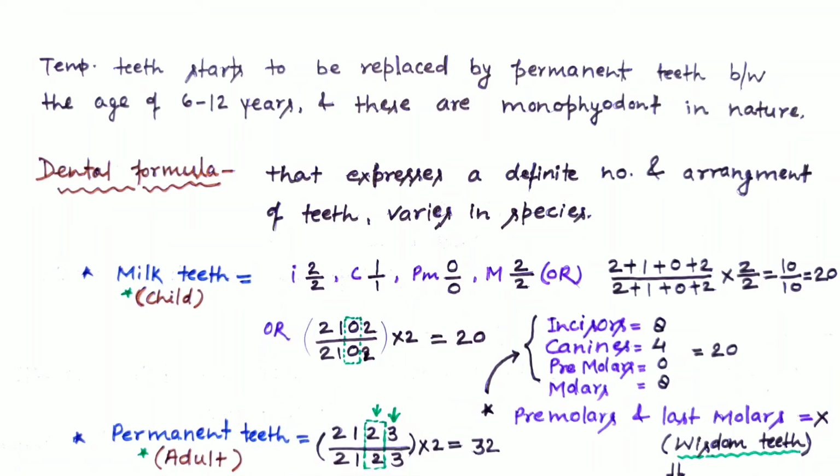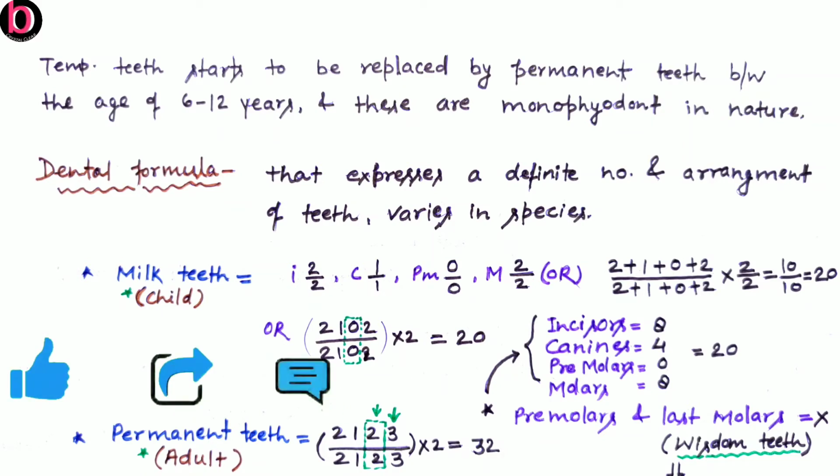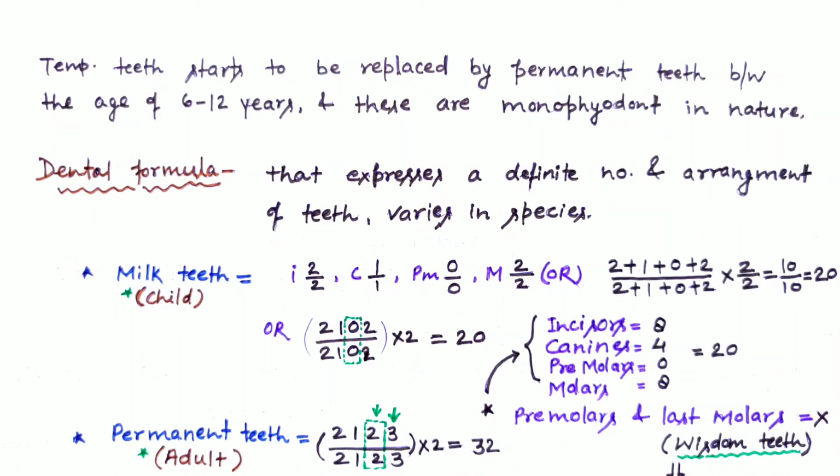So this is given here about dental formula. Dental formula is simply represented as the number of teeth in the upper half jaw as well as the number of teeth in the lower half jaw, multiplied by 2. Upper half jaw means the jaw that may be upper or lower is divided individually into 2 parts, that is upper half jaw, and the same for the lower half jaw. So in case of human beings, on both sides of the jaw there is the same equal number of teeth. That's why this can be represented like here.